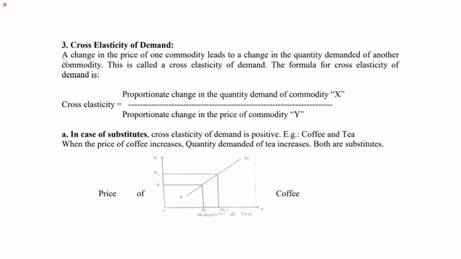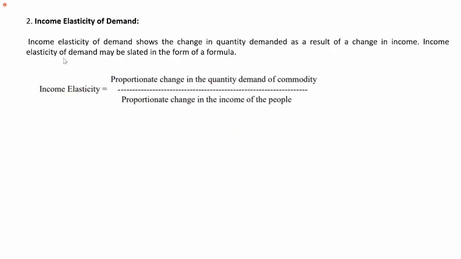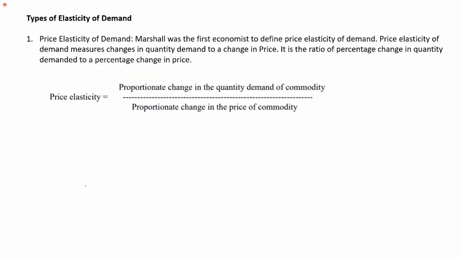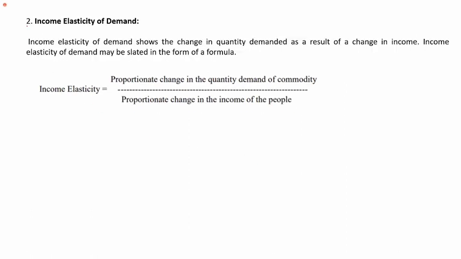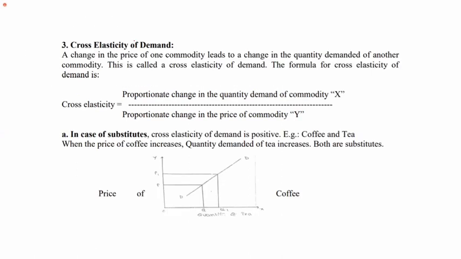So, though there are many factors which will influence the quantity demanded of a product, please try to follow the words I'm using, and try to use these words in your definitions. Though there are a number of factors which influence the quantity demanded of a product, our discussion will be restricted only to three factors. One is price elasticity of demand. Second, income elasticity of demand. And the third one, cross elasticity of demand.